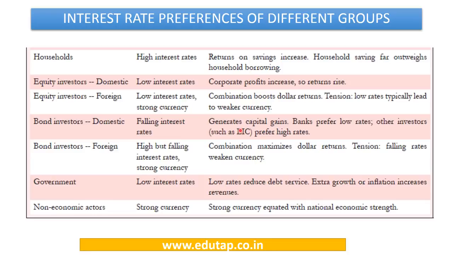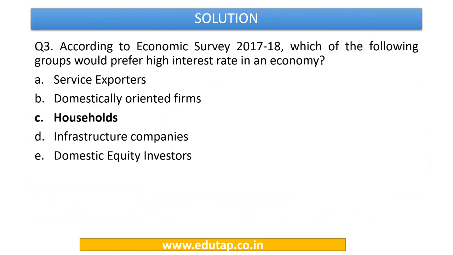There is an inverse relationship between bond prices and interest rates. This we have already discussed in one of the fast track lectures on finance. Foreign bond investors are going to prefer high but falling interest rates and a stronger currency. The government is going to prefer a low interest rate because this reduces its borrowing cost. And the non-economic actors are going to prefer strong currency, because strong currency is equated with national economic strength. So now we can answer this question easily: out of all these options, households are the ones who prefer high interest rates in an economy. So the answer is option C.